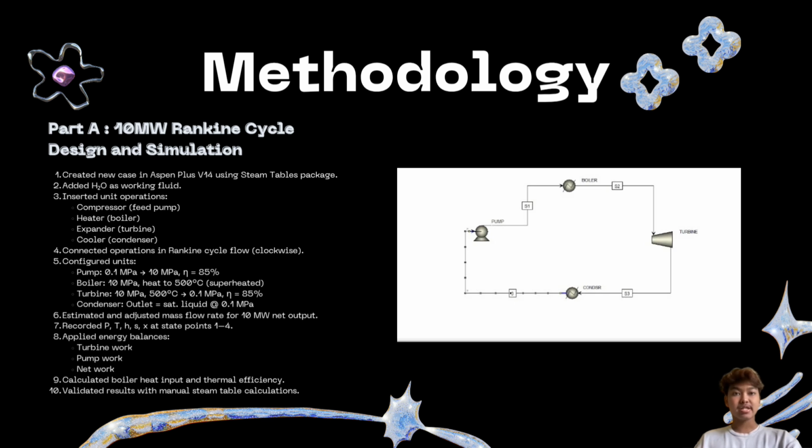The feed pump was set to raise saturated liquid from 0.1 megapascal to 10 megapascal with an isentropic efficiency of 85%. The boiler maintained the 10 megapascal pressure and heated the fluid to 500 degrees Celsius to produce superheated steam. The turbine accepted steam at 10 megapascal and 500 degrees Celsius and expanded it down to 0.1 megapascal, also with 85% efficiency. The condenser brought the exhaust steam back to saturated liquid at 0.1 megapascal.